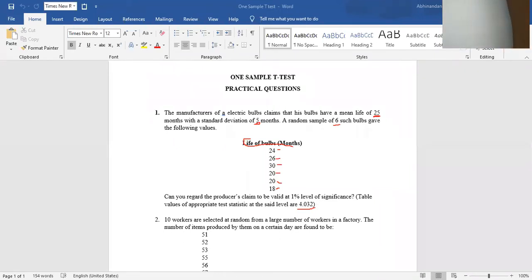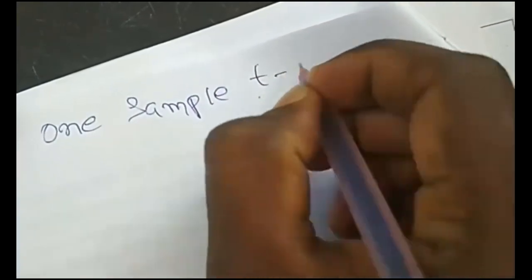Okay, now look at the question and tell me what hypothesis we have to develop here. What hypothesis can we write? This one is regarding the one sample t-test.